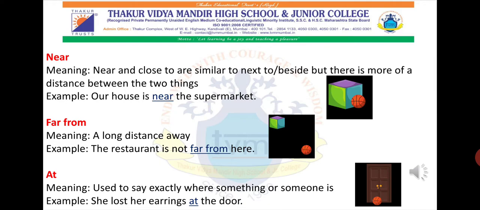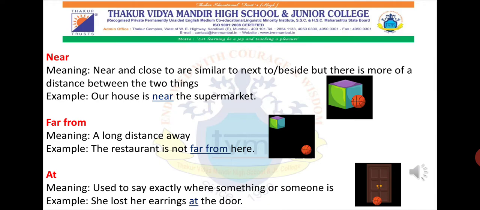You can see in the picture how close that ball is near the box. Far from. The preposition far from indicates a long distance away. So when we have to indicate a long distance away, we use the preposition far from. In the picture you can see how far away that ball is from that particular box. Example: the restaurant is not far from here.